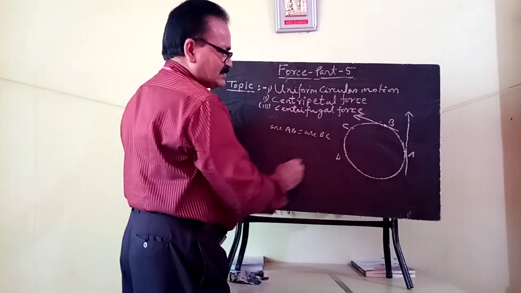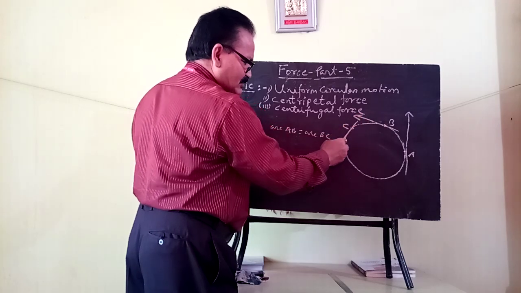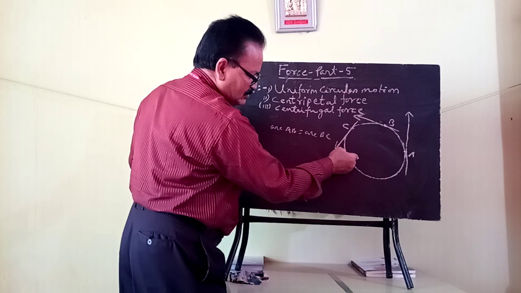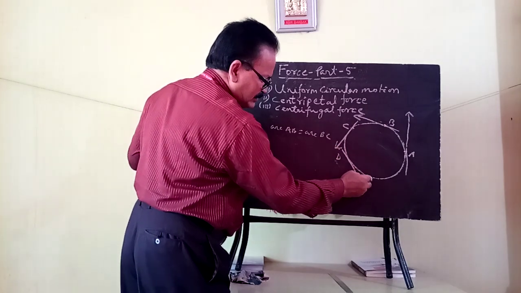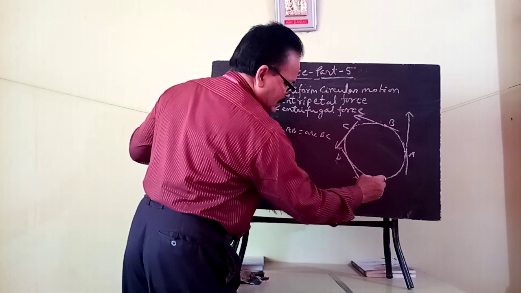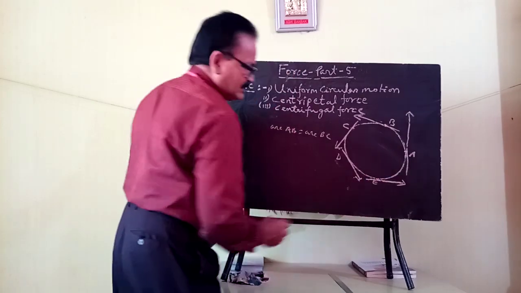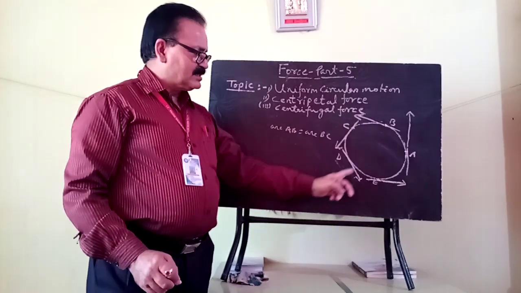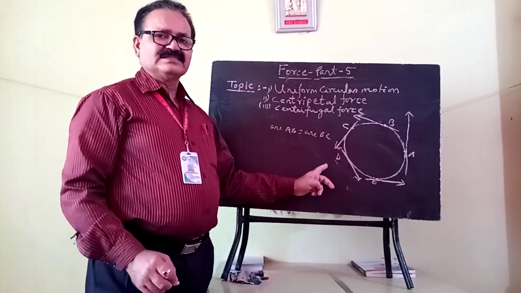At C also the direction of motion is along the tangent, and at D and E also. So continuously the direction of motion changes.